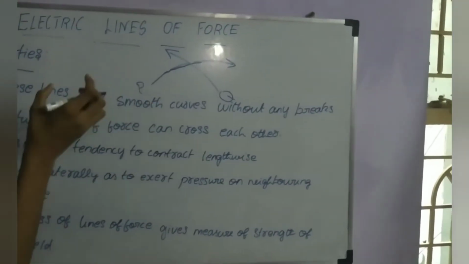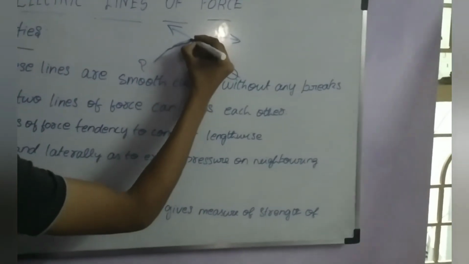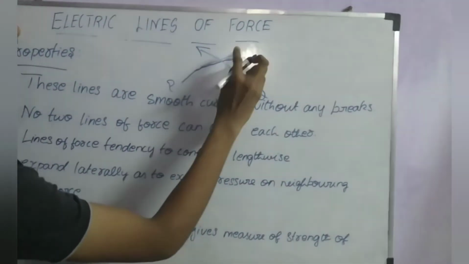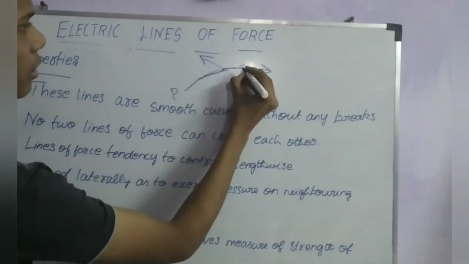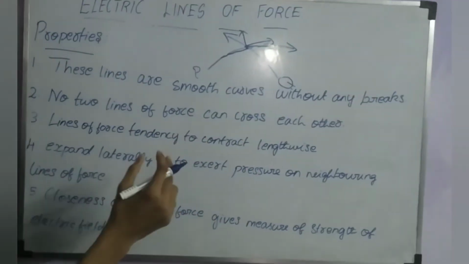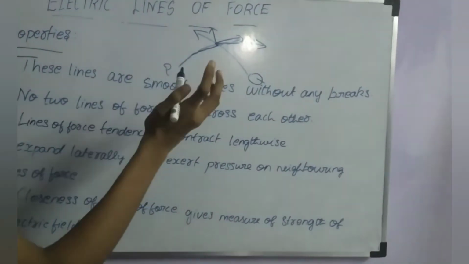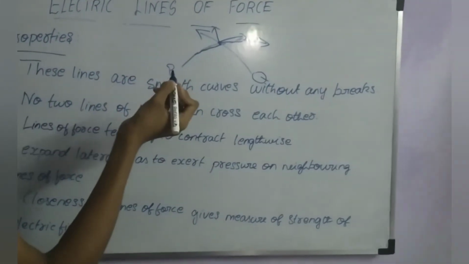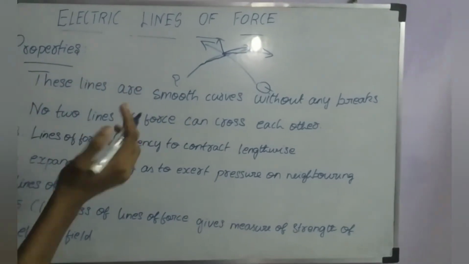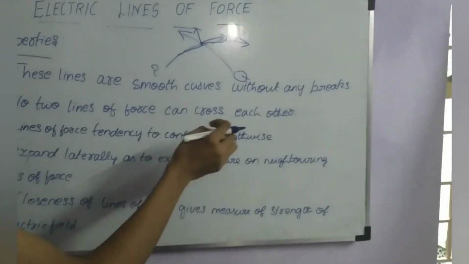If Q intersects P, there will be two possibilities of electric field at the same point for a positive charge, which is not possible. So no two lines of force can cross or intersect each other.